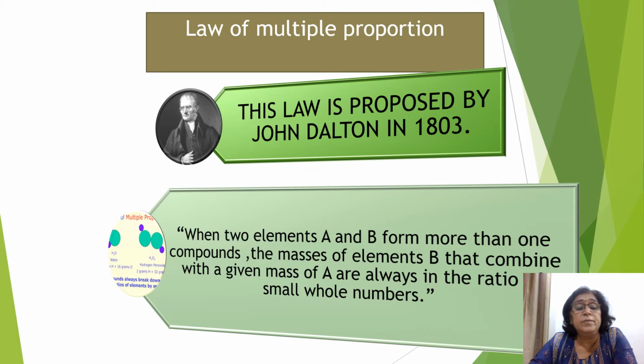So law of multiple proportion was proposed by John Dalton in the year 1803. He said that when two elements A and B form more than one compound, the masses of the element B that combine with the fixed mass of element A are always in a simple whole number ratio. Okay, let us see the illustration and understand.